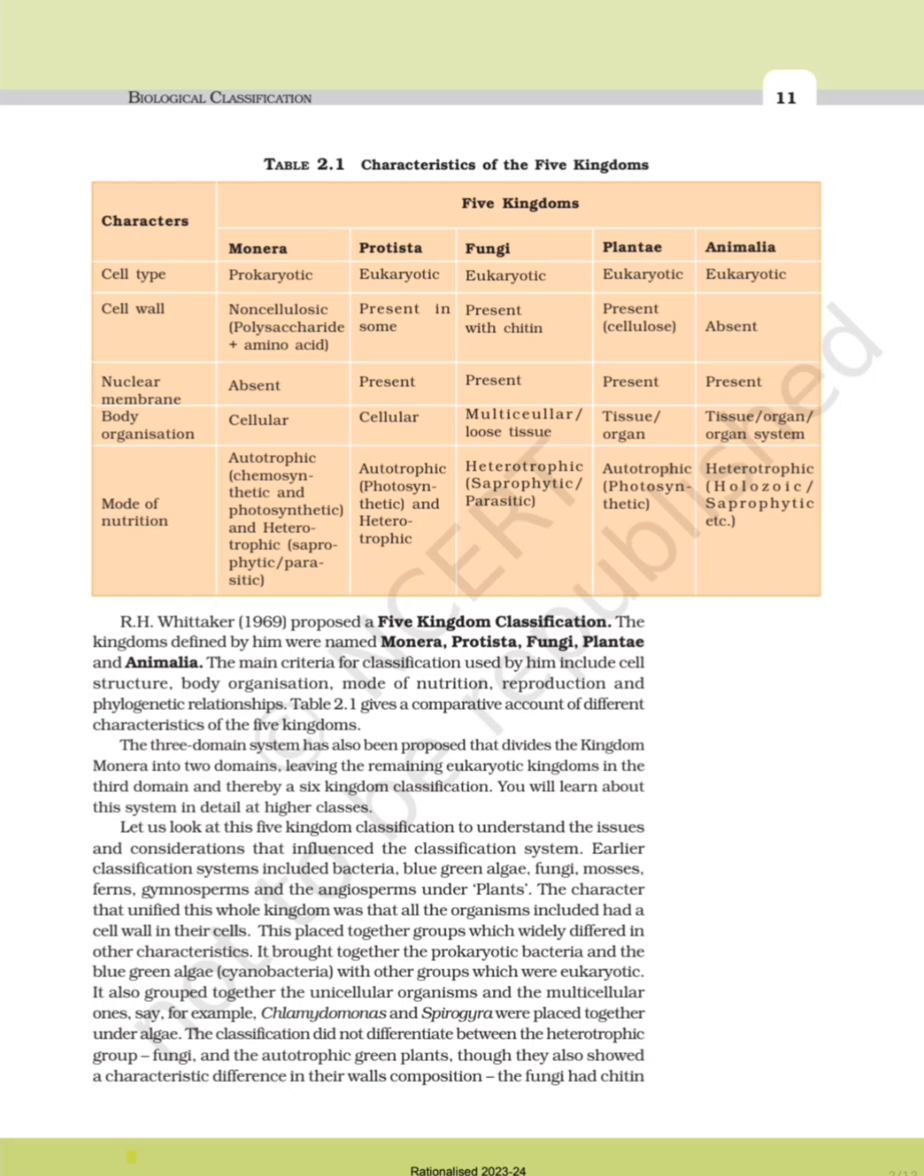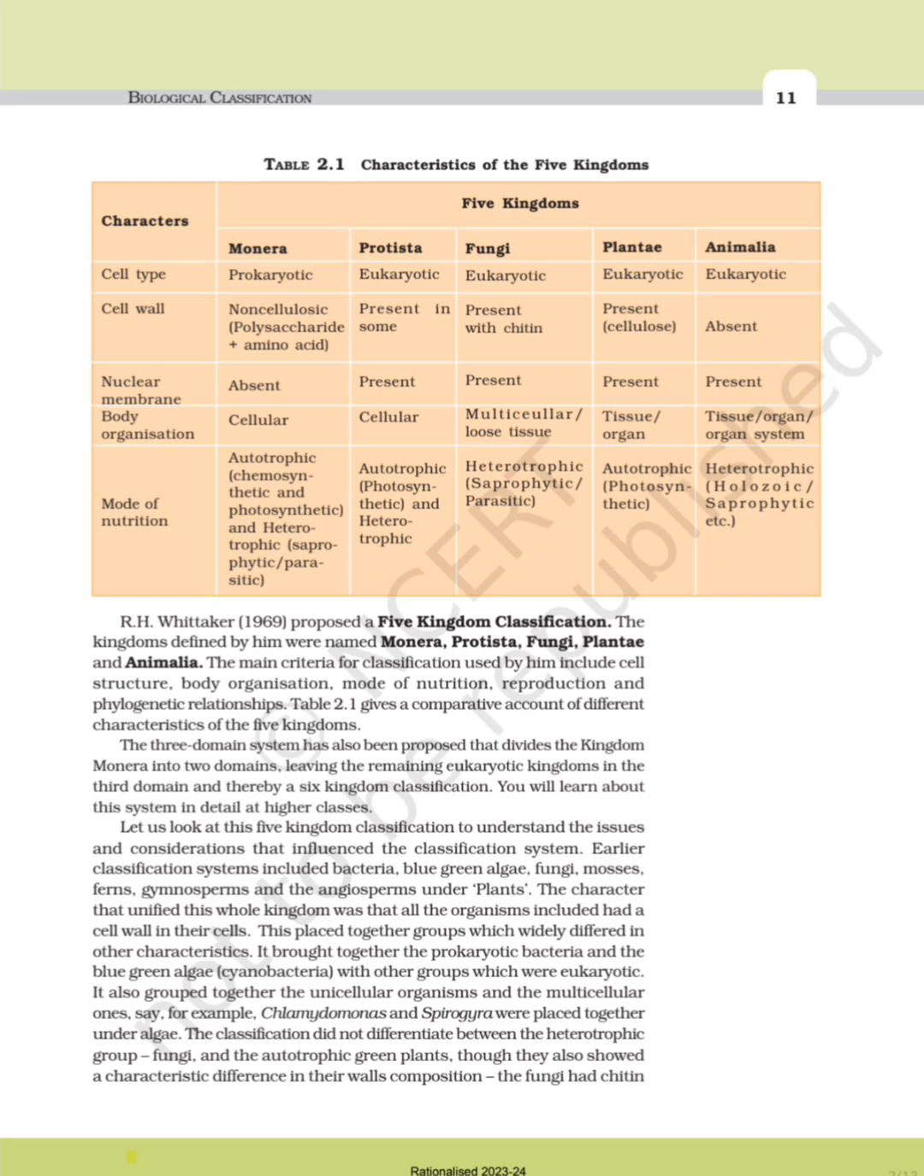R.H. Whittaker in 1969 proposed a 5-kingdom classification. The kingdoms defined and named by him were Monera, Protista, Fungi, Plantae, and Animalia. The main criteria for classification used by him include cell structure, body organization, mode of nutrition, reproduction, and phylogenetic relationships. Table 2.1 gives a comparative account of different characteristics of the 5 kingdoms. The three-domain system has also been proposed that divides the kingdom Monera into 2 domains, leaving the remaining eukaryotic kingdoms in the 3rd domain, and thereby a 6 kingdom classification. You will learn about this system in detail in higher classes.